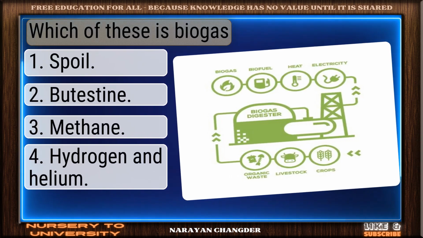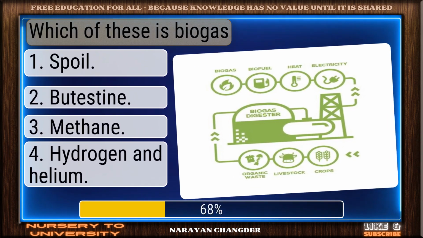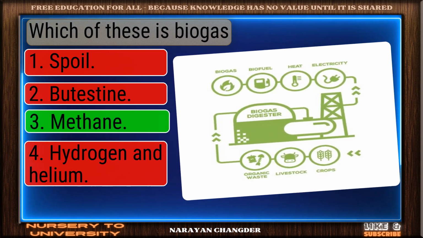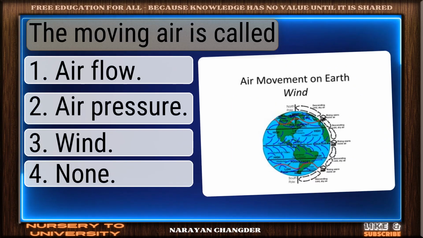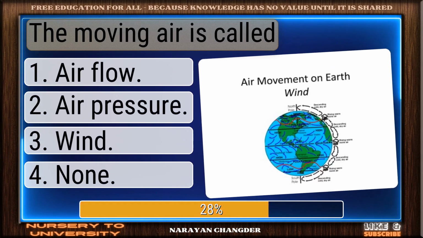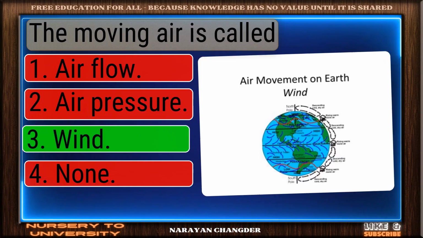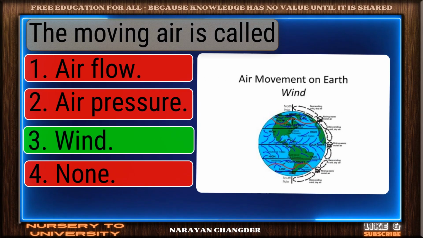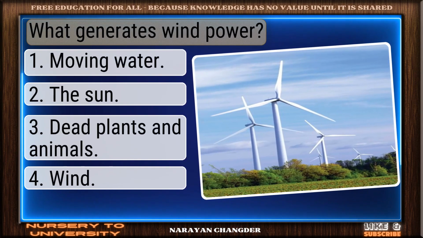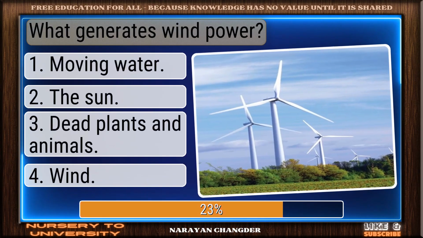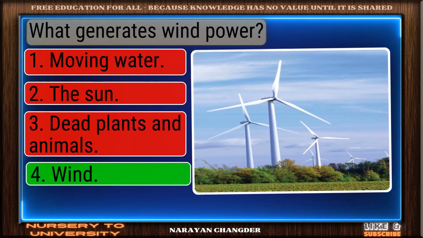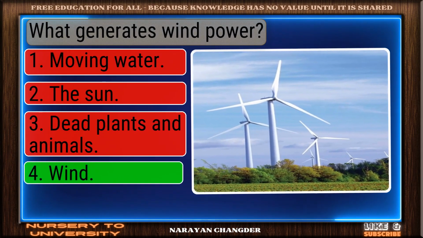Which of these is biogas? Nicely done. Methane is solid. The moving air is called. Well picked. Wind is correct. What generates wind power? Correct. Wind is spot on.